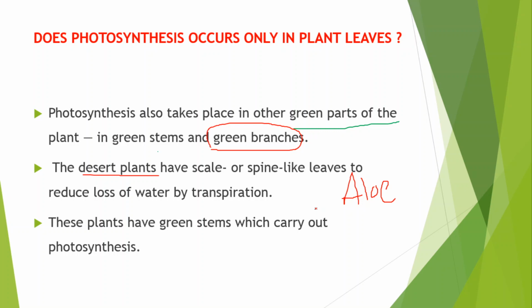So in order to reduce that, what do plants do? Plant leaves are modified into spine-like leaves. In this case, if leaves are reduced, there is no loss of water. So at that time, how do plants prepare their own food? In that case, the green stem carries out the process of photosynthesis. You may get a doubt: does the green stem have chlorophyll?